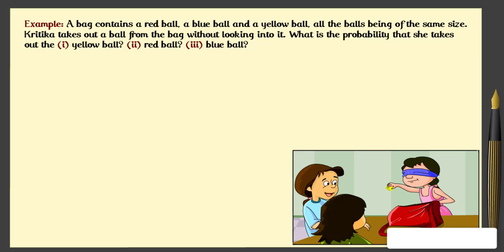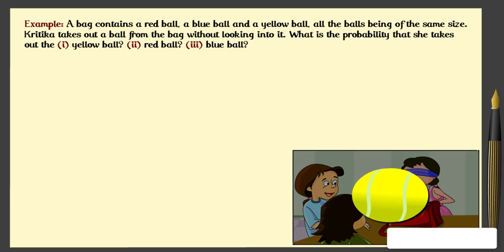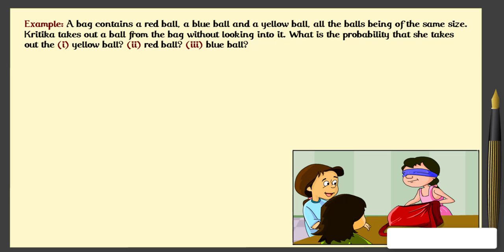What is the probability that she takes out the 1. yellow ball, 2. red ball, 3. blue ball?